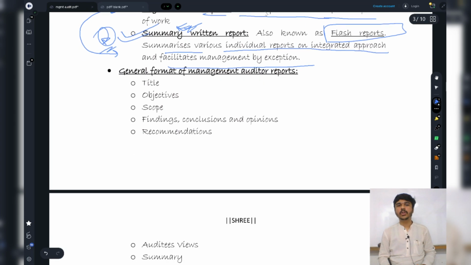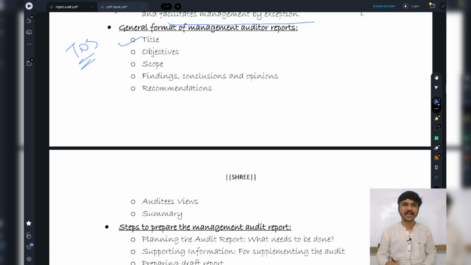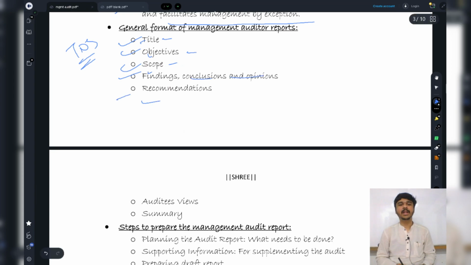Okay, now what should be the general format of a management audit report? First, toss. Yeah, whenever a match starts, the first thing that happens is the toss. So title, objective, scope. TOS. So you should have a title, you should have an objective, you should have scope. Then comes what? Findings, conclusion, opinions, recommendations, auditees' views, that is management's views, and the summary.